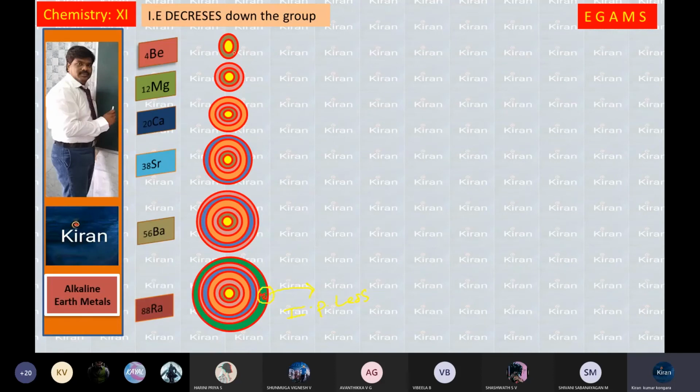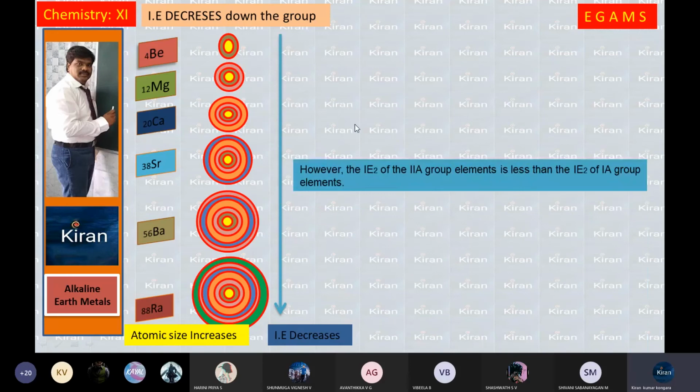When coming to this first atom, the electron is very close to the nucleus. The amount of energy required to remove the electron is high. Hence, the ionization potential values are here high, here low. High to low means decreasing. So it decreases from top to bottom. Atomic size increases, ionization energy decreases.